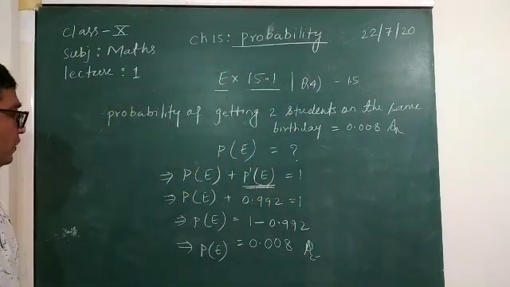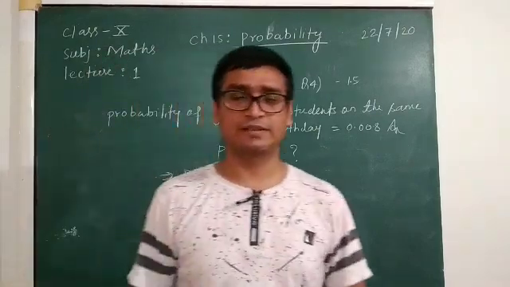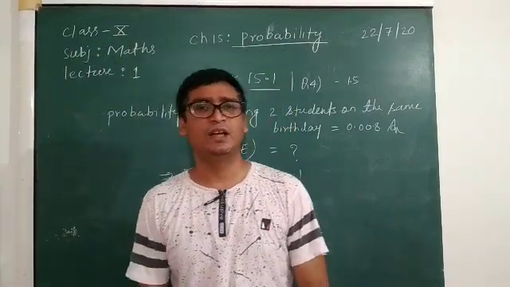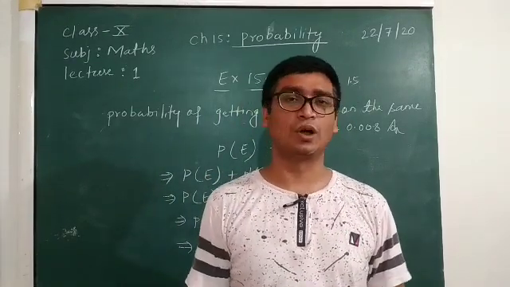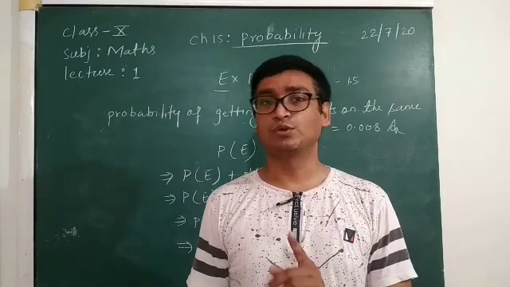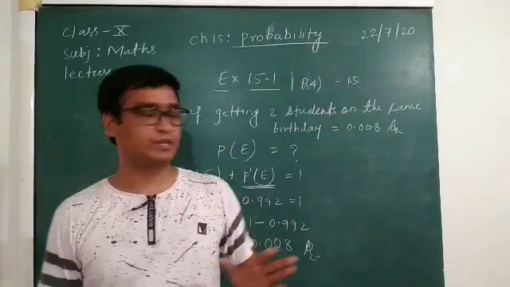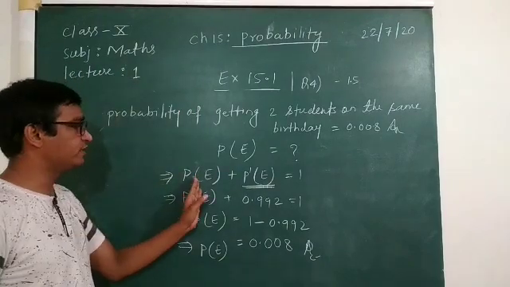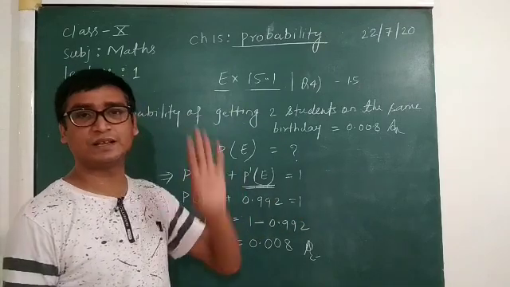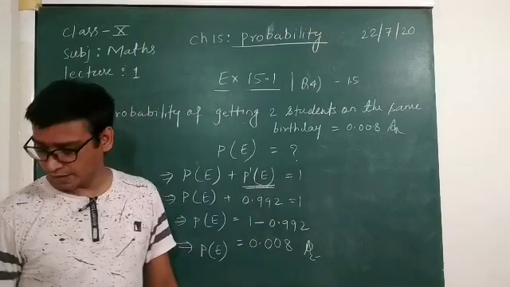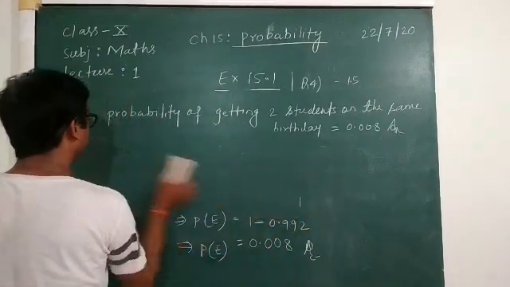Okay, so in this way, in this whole exercise, if your concept is clear, each and every question will be very easily solved. But the question is, your concept should be clear. So these basic concepts you have to take care of. The probability of an event occurring plus the probability of the event not occurring is always equal to 1. Okay, so let's come to the 8th question.